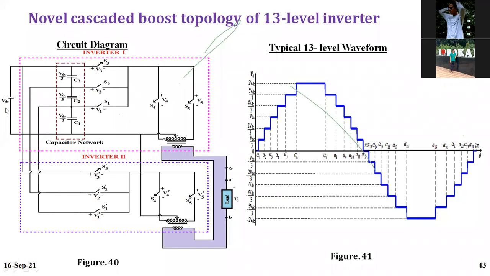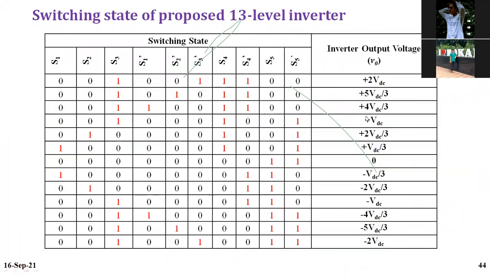Moreover, I can boost my output voltage. Input I am giving VDC, but output I am giving 2 VDC. That's why I am saying this is a boost multi-level inverter. This is a very good topology. I have implemented this one for PV applications.